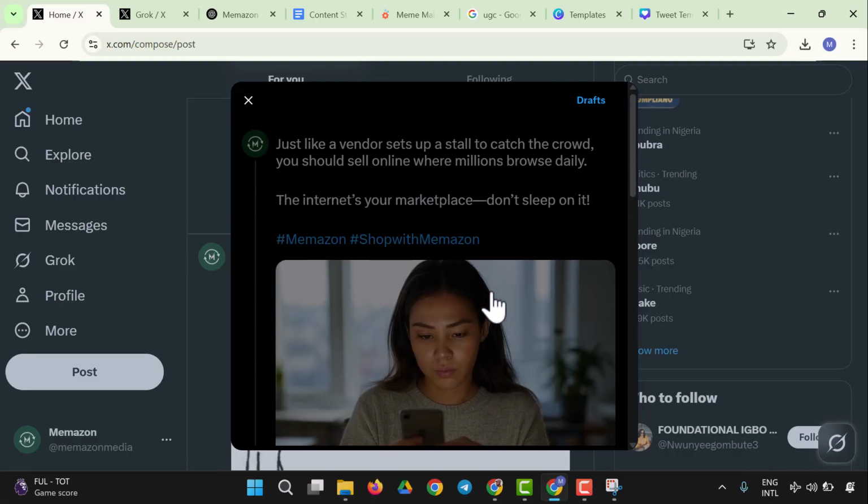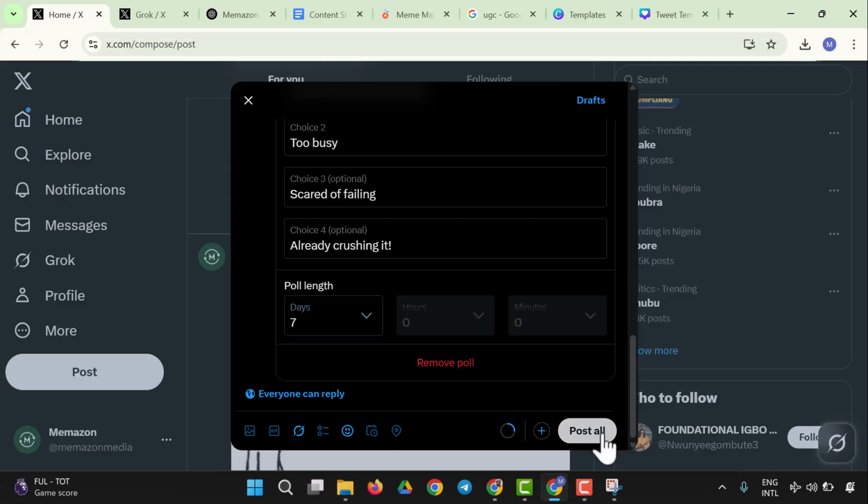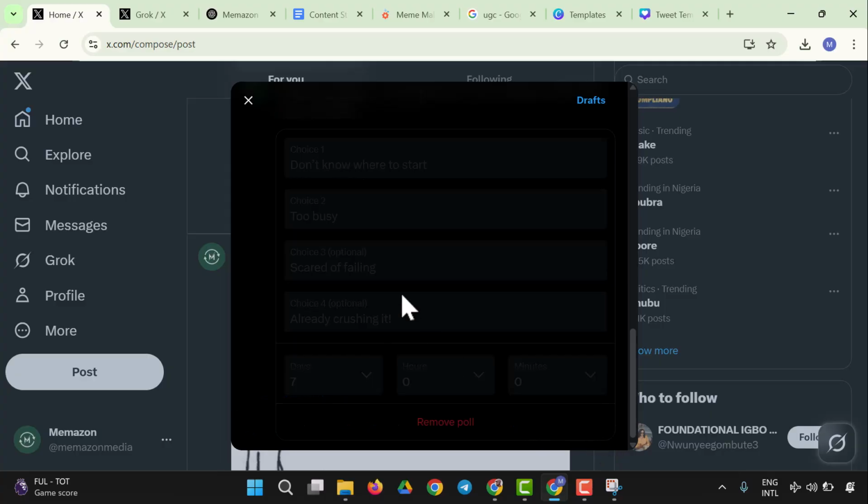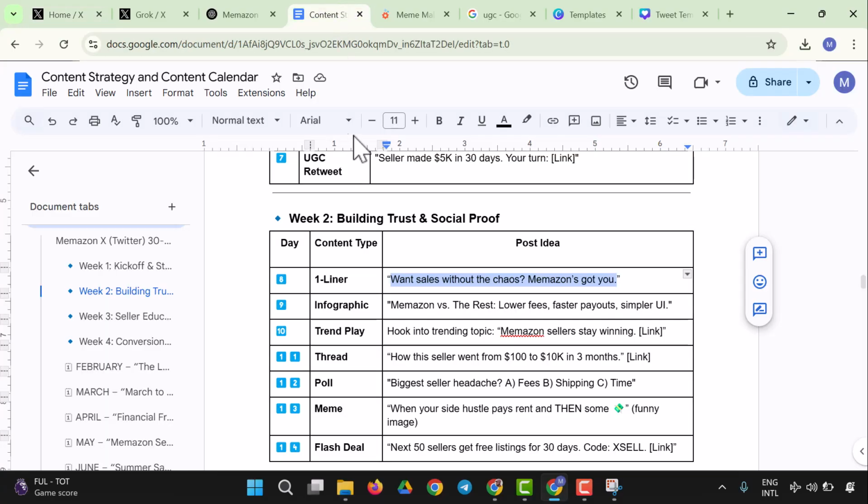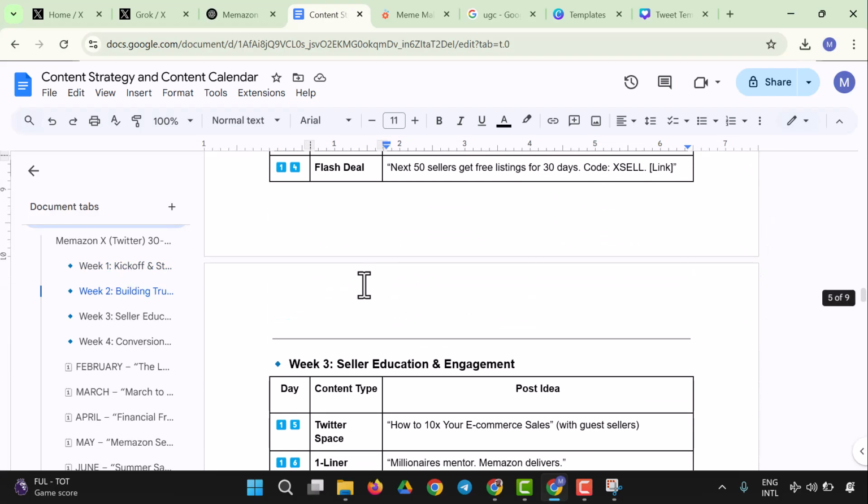That's what a thread looks like. It's a continuous tweet. That is what I just did right now, and I used Grok to prompt what to create. So let's post it and see how it goes. We've generated the image, we've done others. So let's see what the actual post of a thread would look like. That's another type of content you could create. There is a lot of content you could create. You just have to be creative about it.